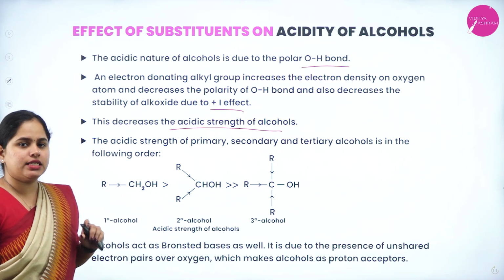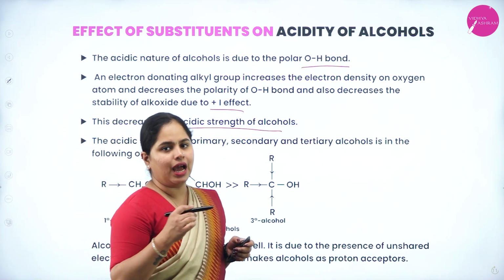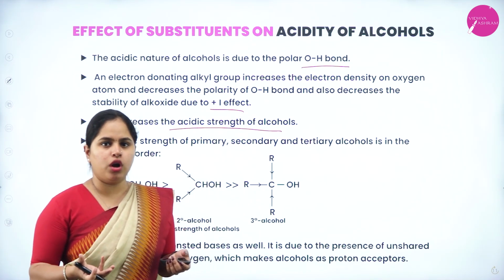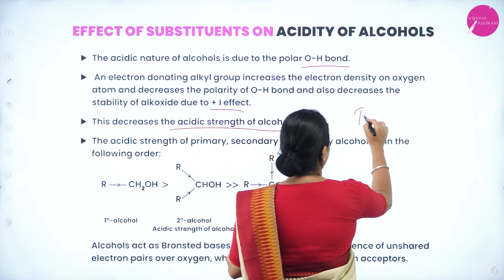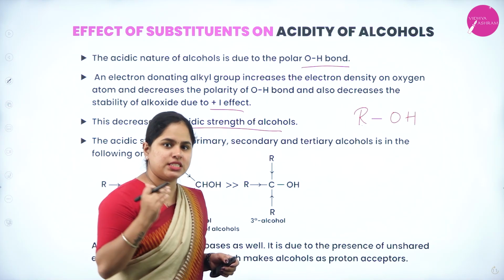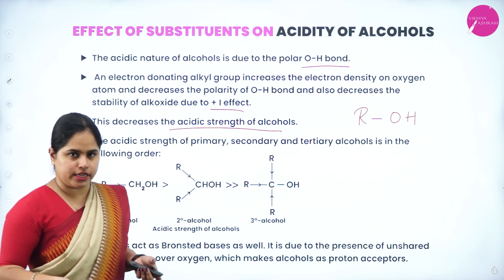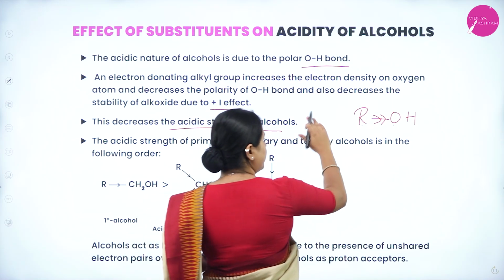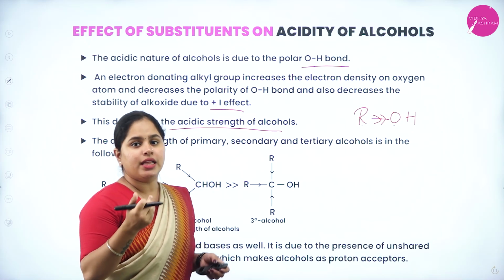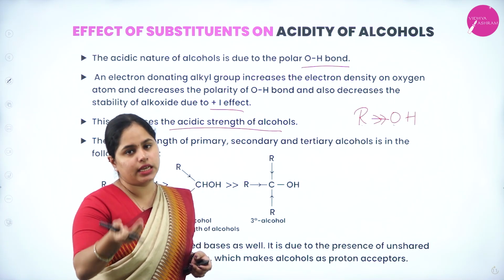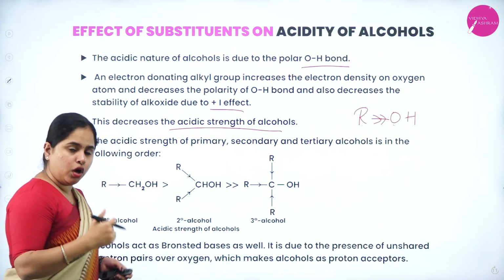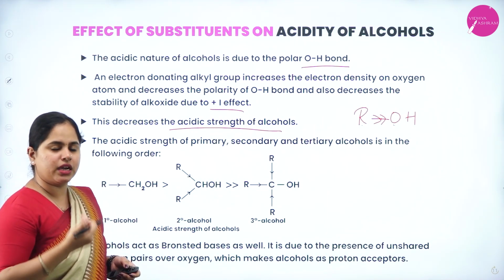As discussed, there is an electronegativity difference between oxygen and hydrogen. Hence, the oxygen-hydrogen bond is a polar bond. Now, apart from oxygen and hydrogen, you also have an alkyl group here. Alkyl groups have a plus I effect, that means they are ready to donate electrons. So when the alkyl group donates its electrons, the electron density on the oxygen atom starts increasing. When the electron density increases, the oxygen-hydrogen bond polarity decreases. Because of that, the acidity of the alcohols becomes lesser and lesser.